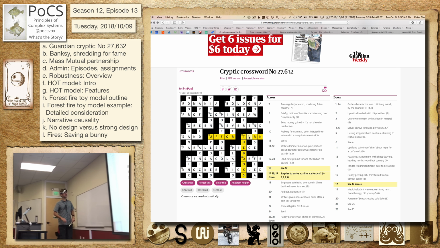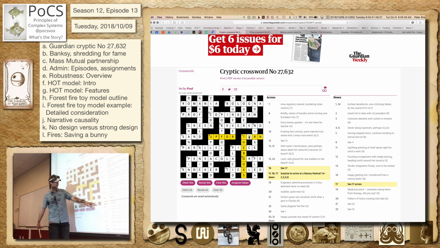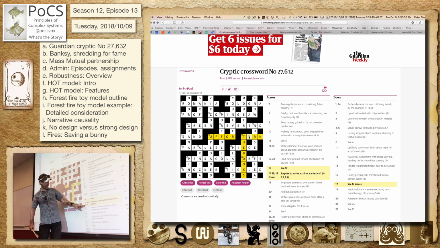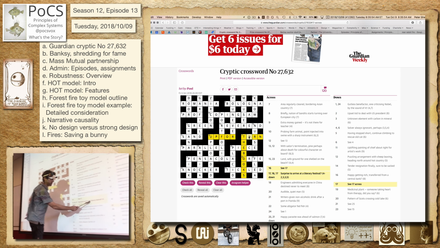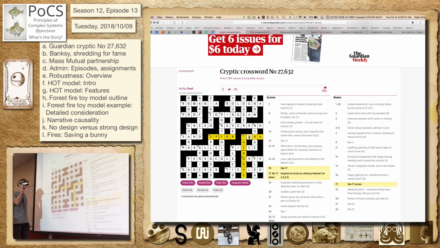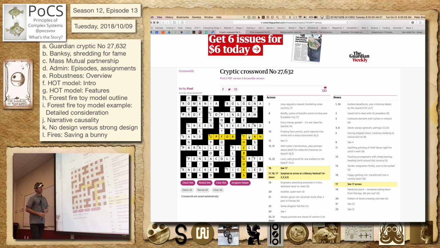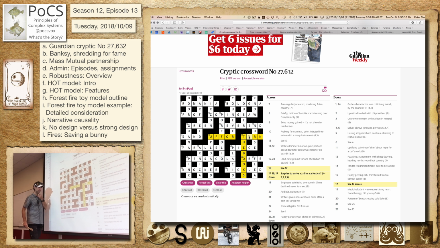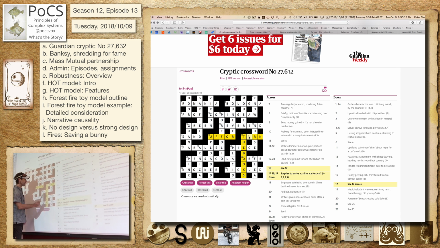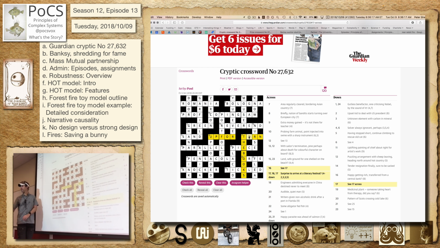This is a nice one. Lots of clues, lots of pieces in this one. So it's actually 17, 16, and 17 down. So 17 across, 16 across, 17 down. And it tells you where it goes, right? So surprised to arrive at a literary festival, question mark. So a surprise is a turn up for the books. I don't know if anyone has heard that saying, but it's something that went against what we had in the books, probably from betting, right? Not sure about the origin. Anyway, to arrive at a literary festival is just turn up for books at a literary festival.